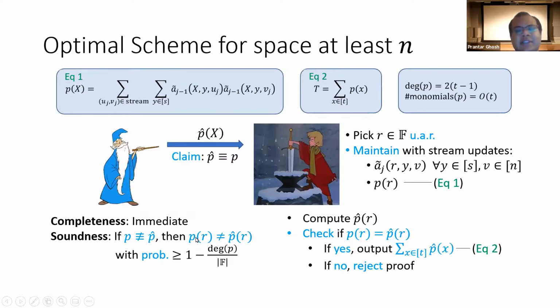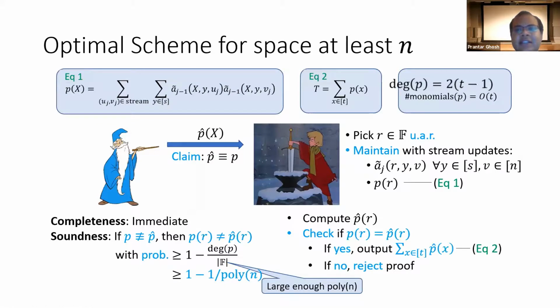That is because the polynomial P minus P hat can only have at most degree of P many roots. So recall that the degree of P was order T, which is at most order N. So if we take the field size to be some large enough polynomial in N, then the soundness error would be at most some small number, that is 1 over poly N.